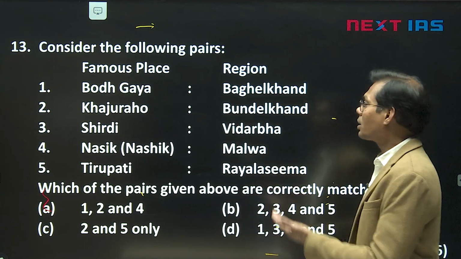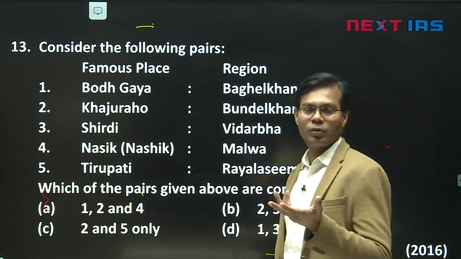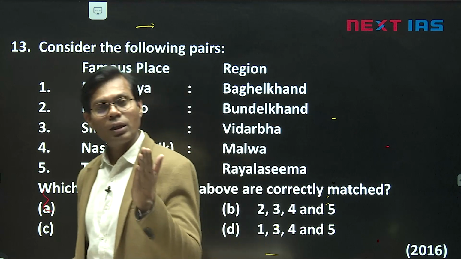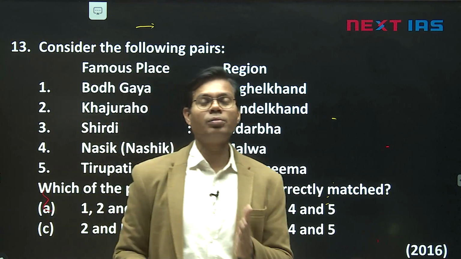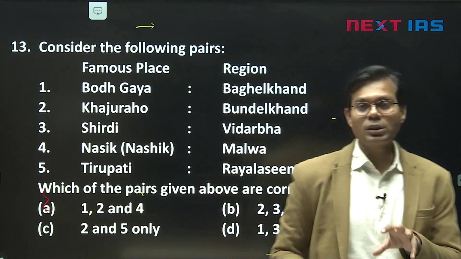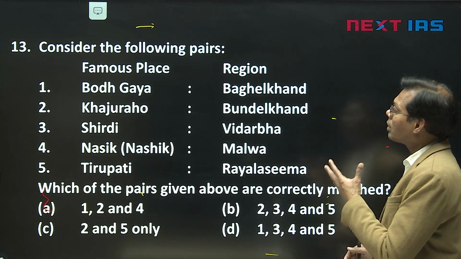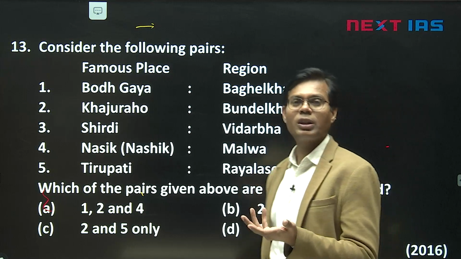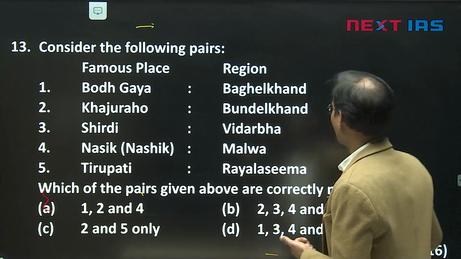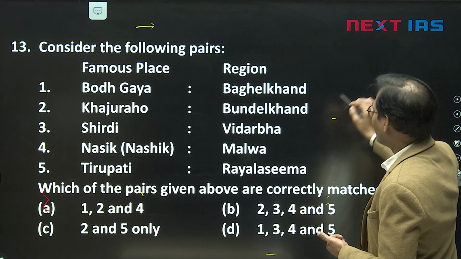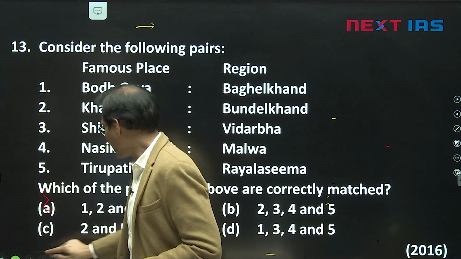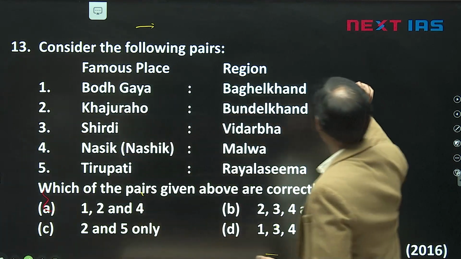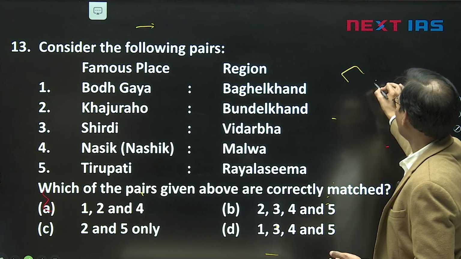Let's check here. Bodh Gaya, we are all aware of the Buddha connection, that it is in the Bihar area. This famous place, Bodh Gaya, is in southern Bihar, or we can call it the Chota Nagpur area, but the option says Baghelkhand. Baghelkhand is a famous area in Madhya Pradesh. If you know the Indian area, for example, you can draw a diagram here, a crude diagram again.